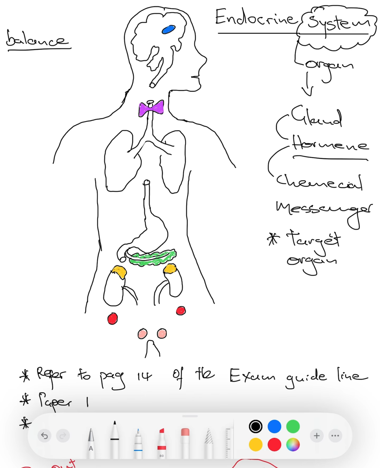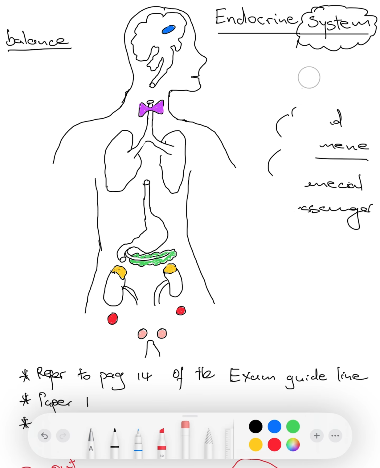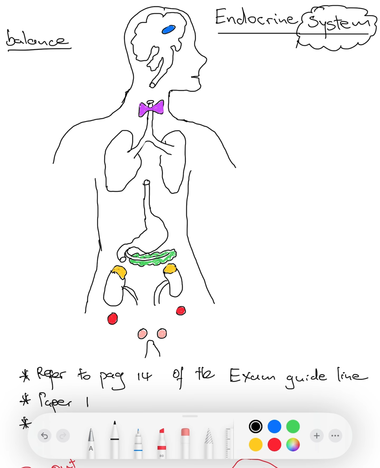So the first thing that you need to know, let's erase this because we're going to need this space here. The first thing that you need to know is the name of each and every gland. 2 glands that are found in our brain. The first one would be the hypothalamus.